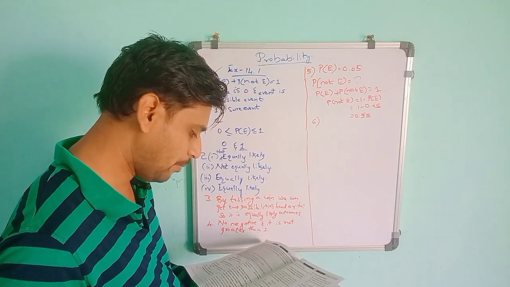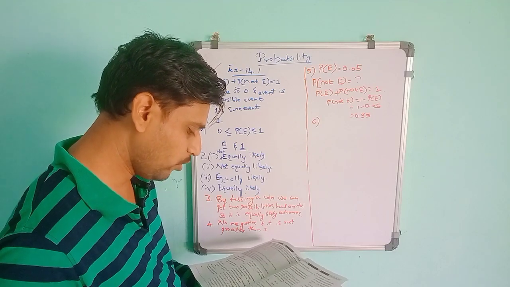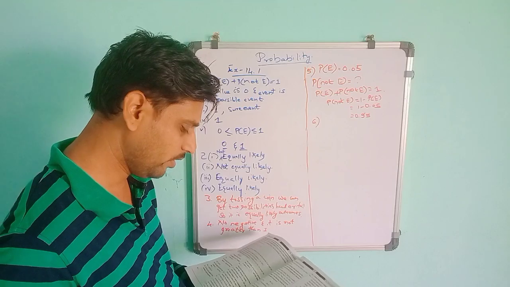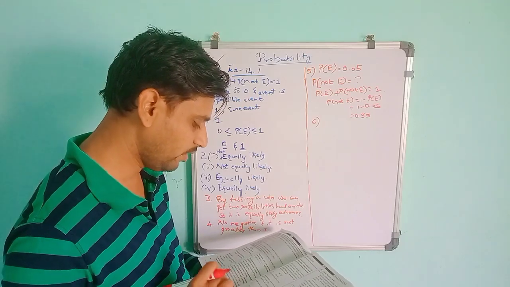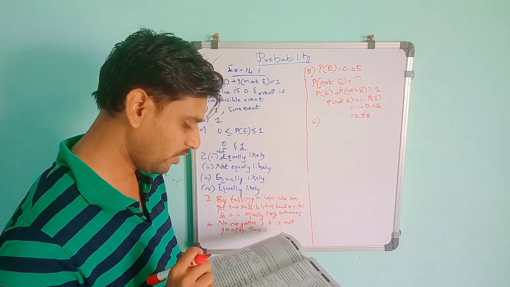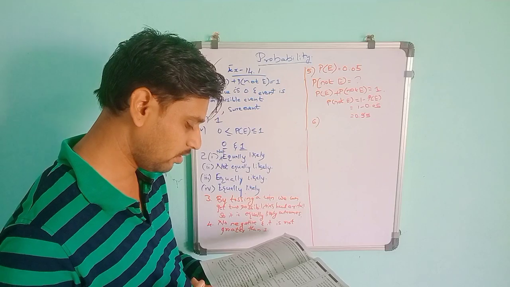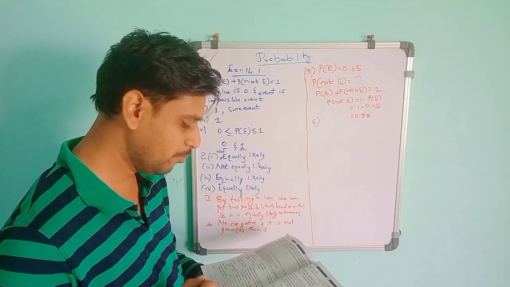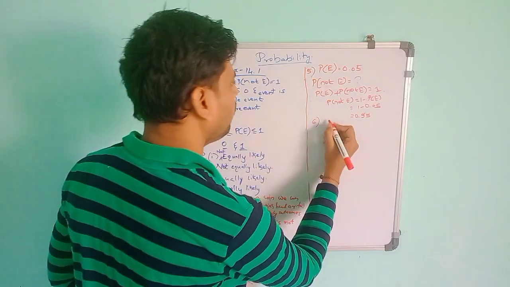Then sixth one, a bag contains lemon flavored candies only. Malini takes out one candy without looking into the bag. What is the probability that she takes out an orange flavored candy? As given in the condition, the bag contains lemon flavored candies only, so there are no other flavored candies. But they are asking about an orange flavored candy, which is not present in the bag. Not present means it will be an impossible event. Impossible means 0.